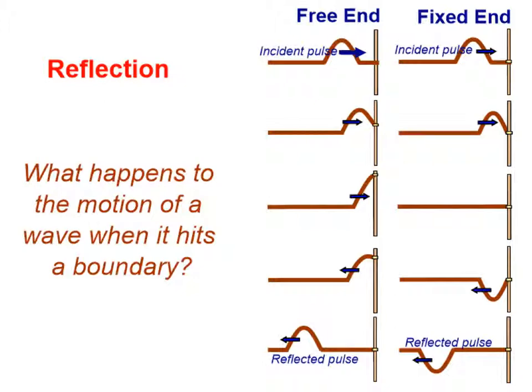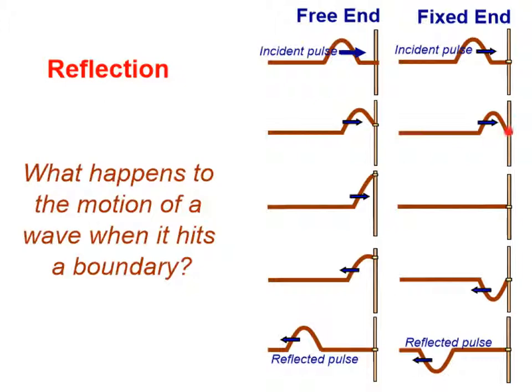But what happens if the end is fixed? Let's say this string or rope that's attached to this ring, the ring is fixed and it is not allowed to move up and down on this post. What happens to the incident pulse when it reaches this fixed end? Well, the rope is exerting a force that is in the upward direction on this post.